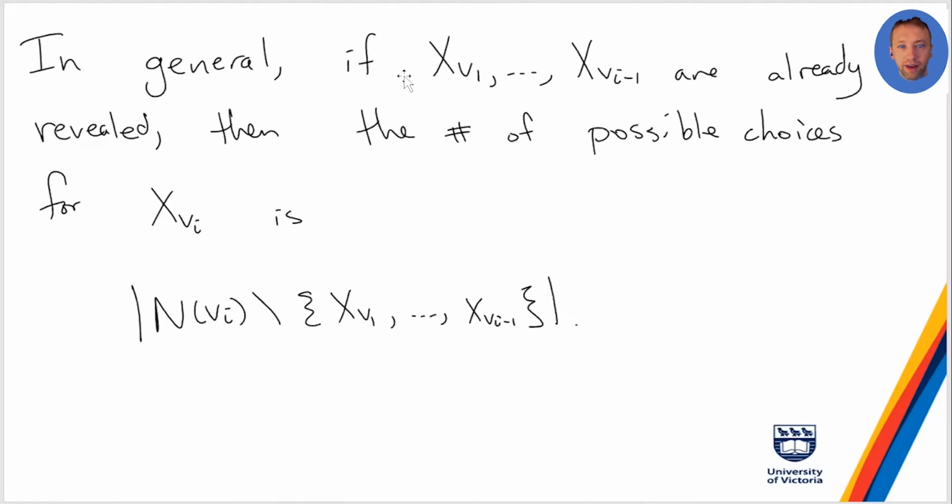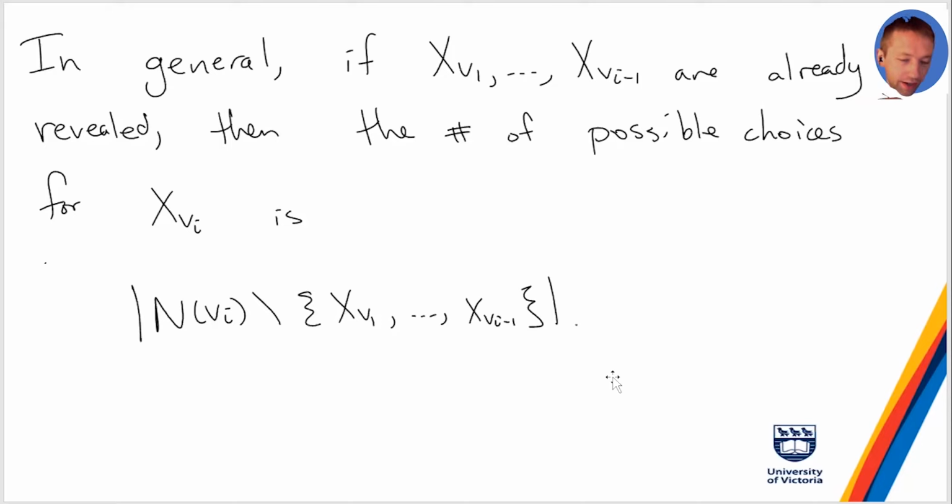So, anyway, I perhaps don't need to say this, but in general, if I've already chosen, the first i minus 1 are revealed, the number of possible choices for the neighbor of v_i is all the neighbors that v_i has left that haven't been chosen yet by one of the ones that came before v_i. But yeah, I think that's clear.